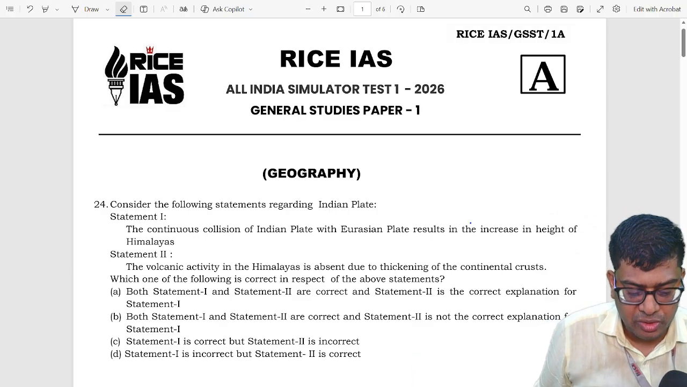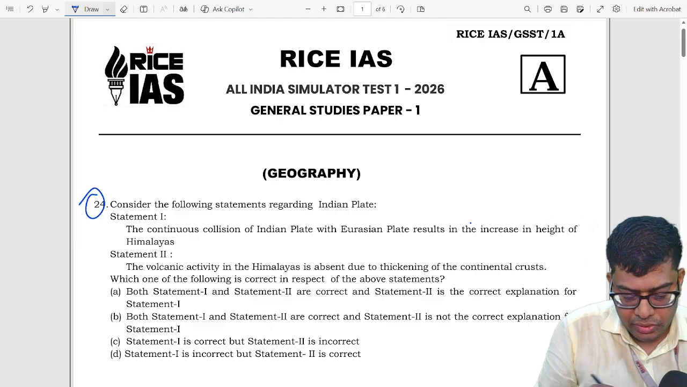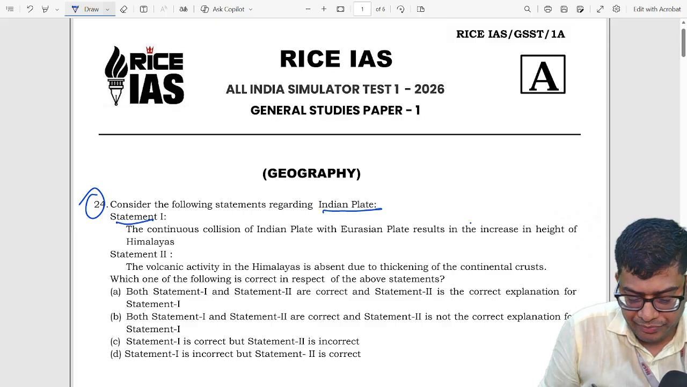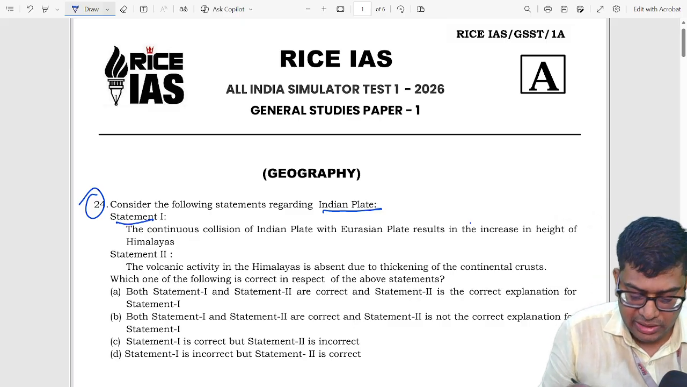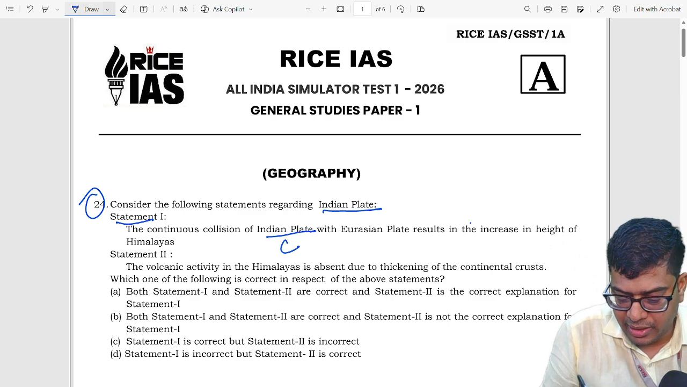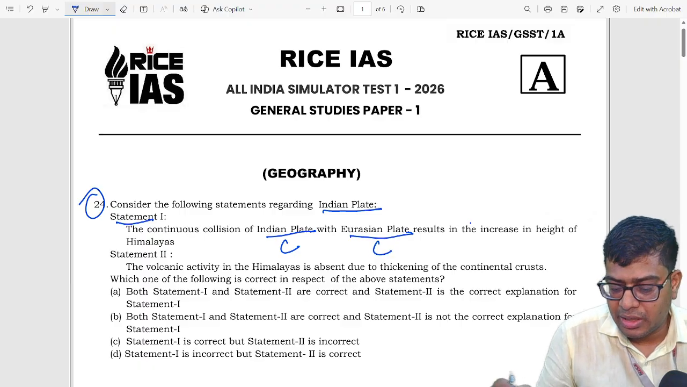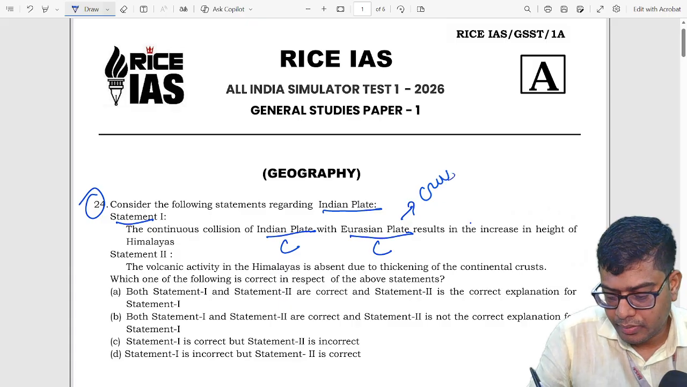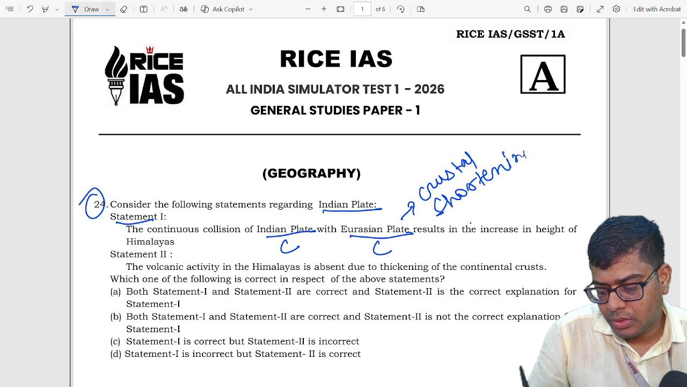Our first question from the geography section of simulator test 1 is question number 24, which says: consider the following statements regarding the Indian plate. Statement 1: continuous collision of the Indian plate with the Eurasian plate results in an increase in the height of the Himalayas. This statement is correct because the Indian plate is a continental plate, and the Eurasian plate is also a continental plate. So continental convergence movement will lead to crustal shortening and vertical uplift.